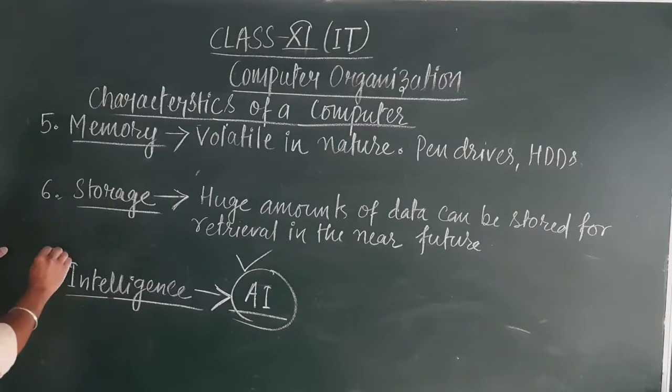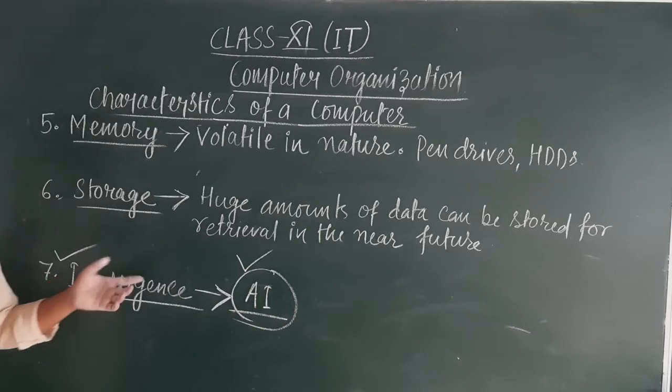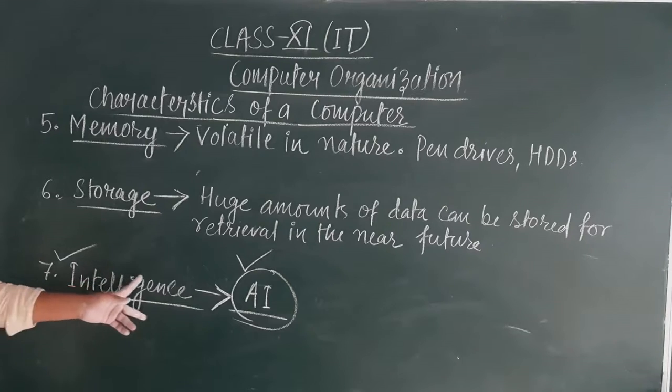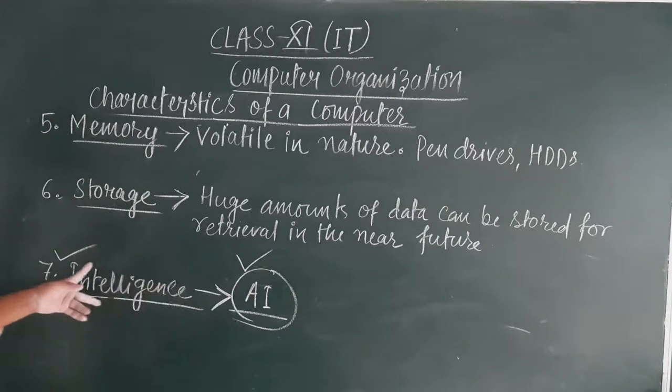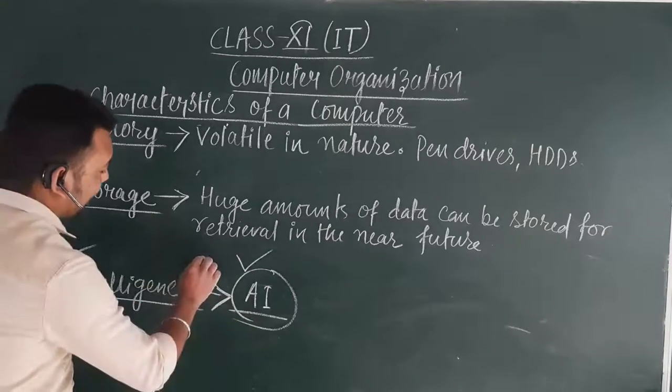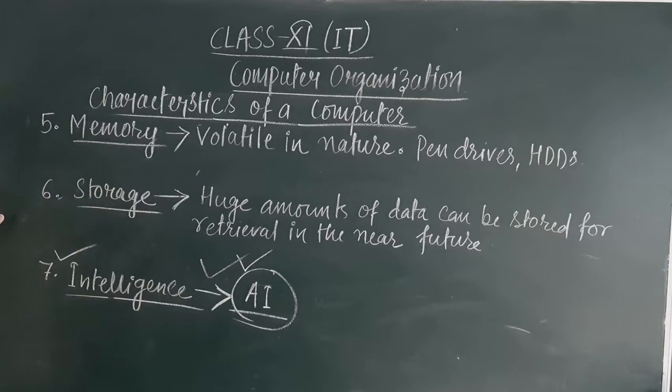So this is intelligence. So nowadays the devices, the computers that are being developed using artificial intelligence, are getting very much intelligent enough that by using certain commands only we can run all those devices. Okay, so these are the 7 important characteristic features of a computer.